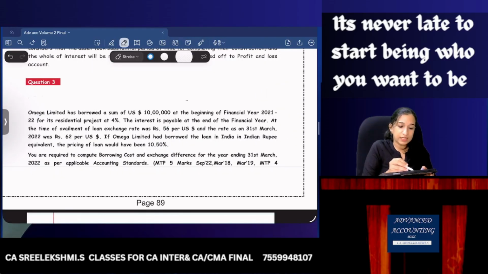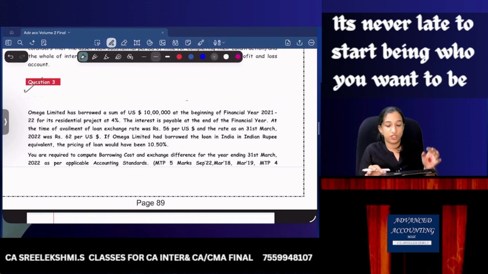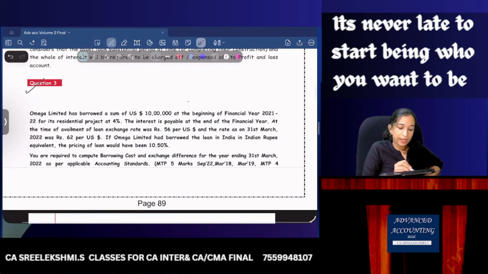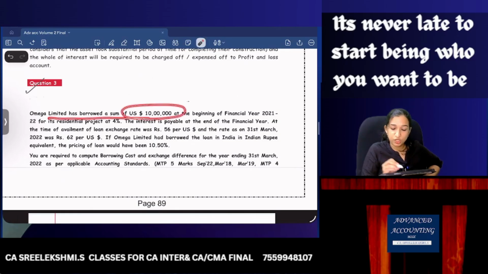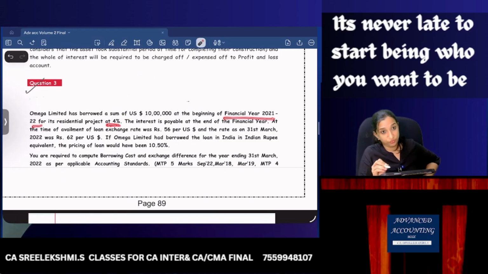Then question number 3. This is foreign exchange, which we did just now. Omega Limited has borrowed a sum of $10 lakhs at the beginning of financial year 21-22, for a residential project at 4%. Interest is payable at the end of the financial year. At the time of availing loan, exchange rate was 56 and it was 62 at the end. If Omega had borrowed the loan in India, the pricing would have been 10.5%. How much is the borrowing cost and exchange difference to be capitalized?